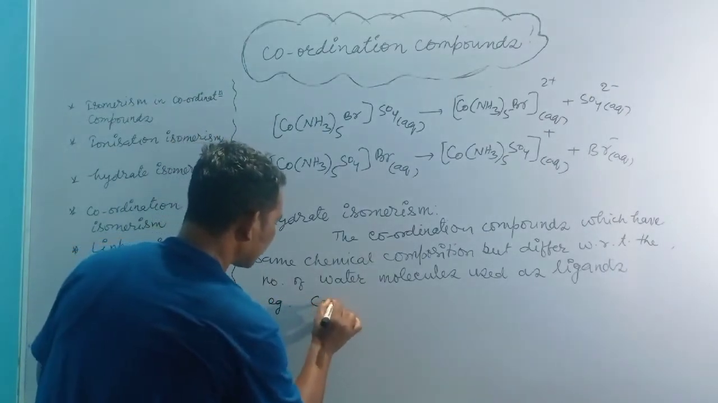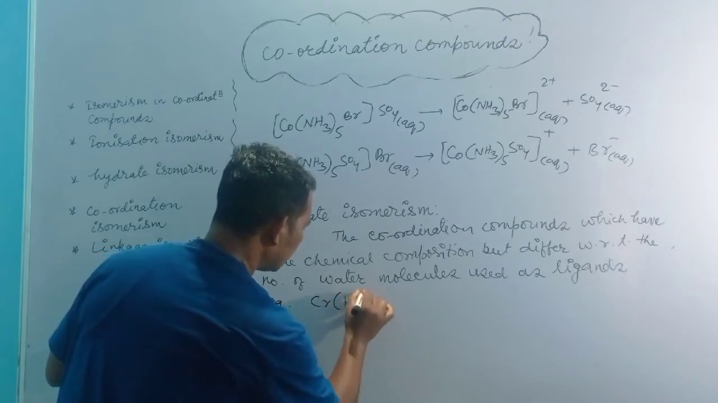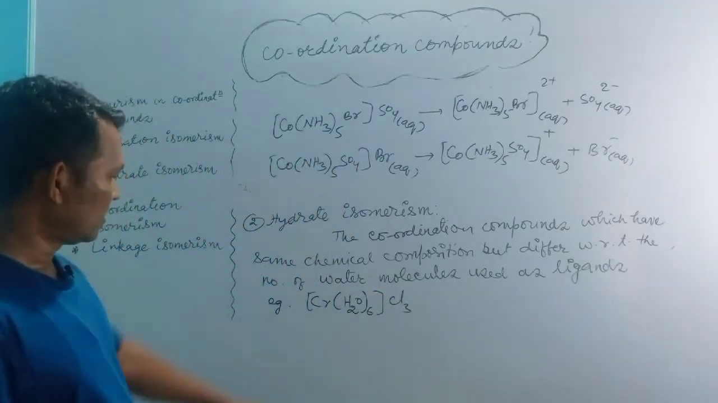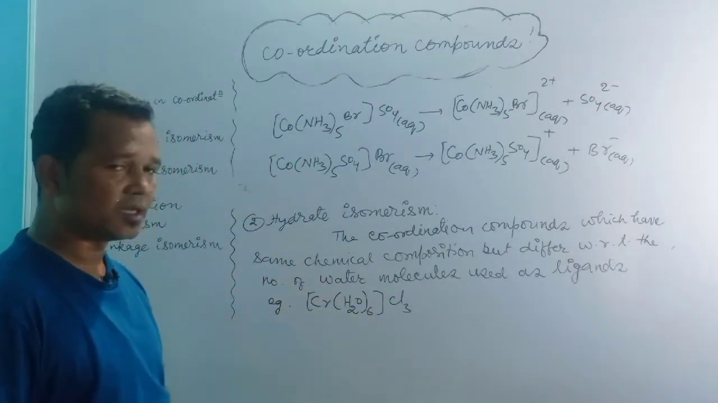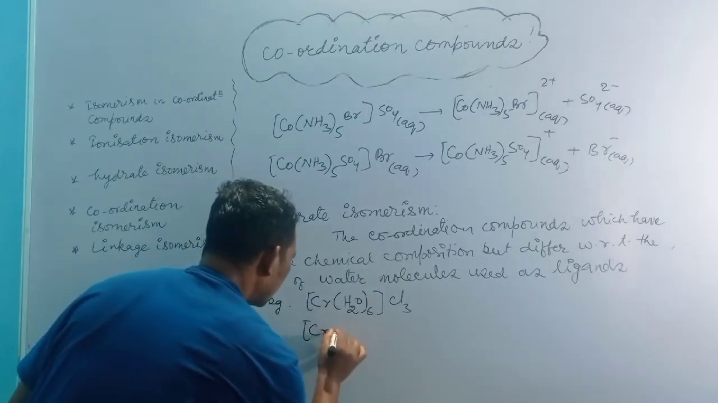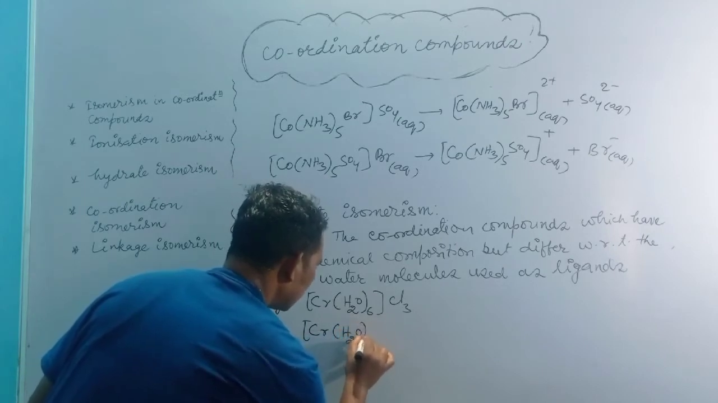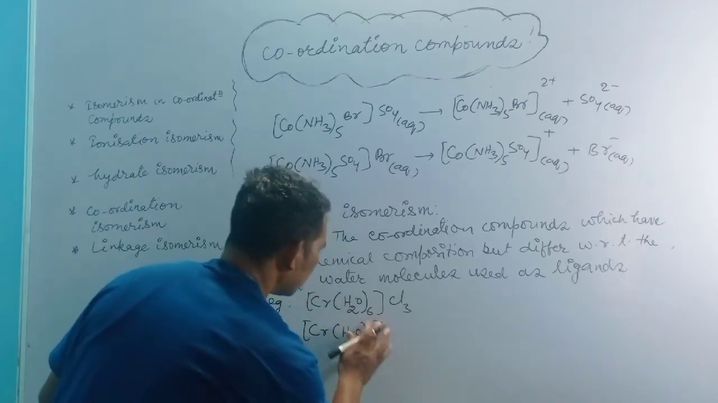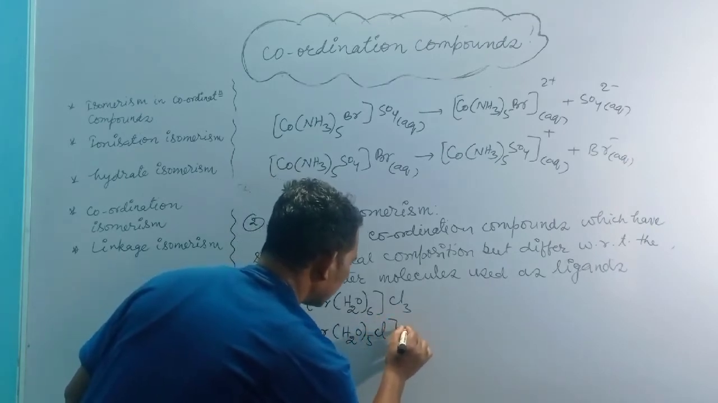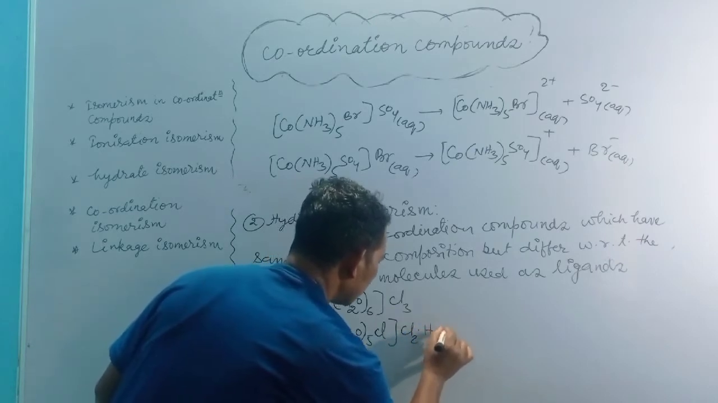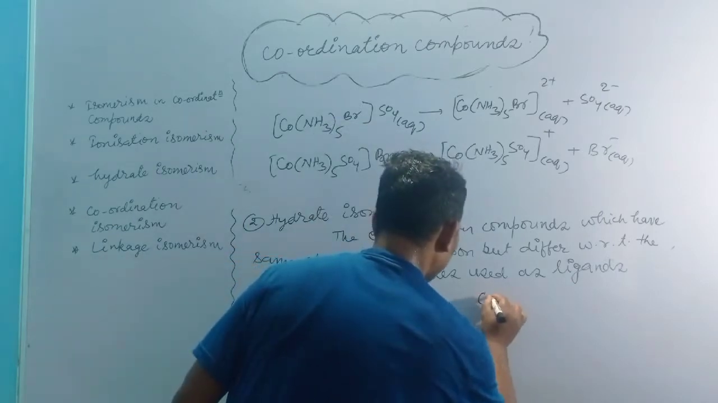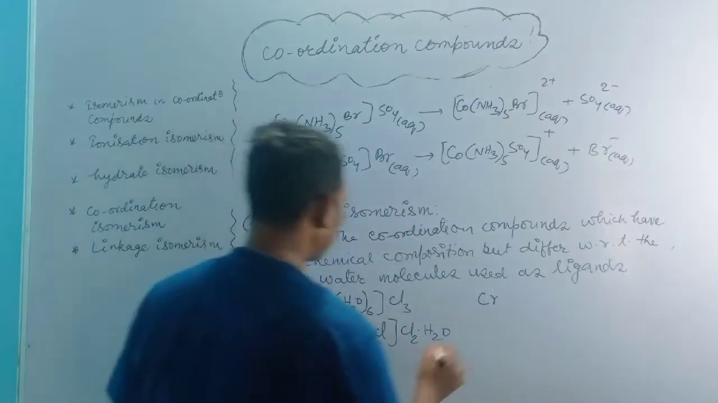For example, [Cr(H2O)6]Cl3, hexaaquachromium(III) chloride, and [Cr(H2O)5Cl]Cl2·H2O, where one Cl will go inside. Similarly, you can get some more formulae.